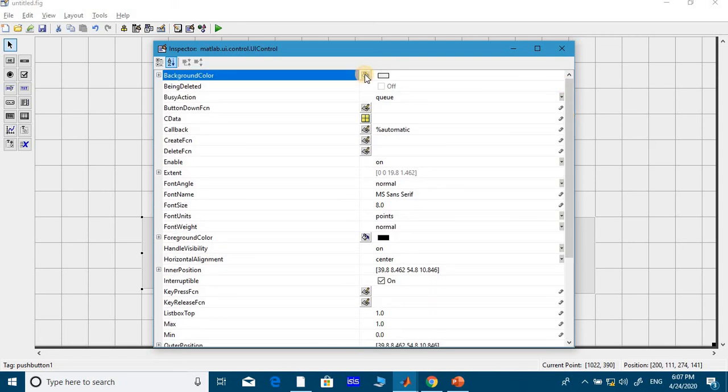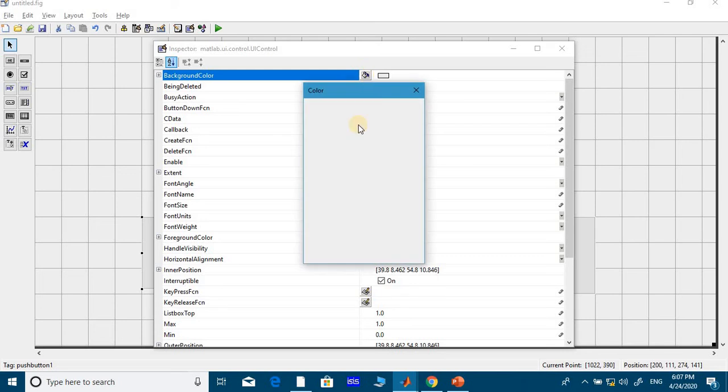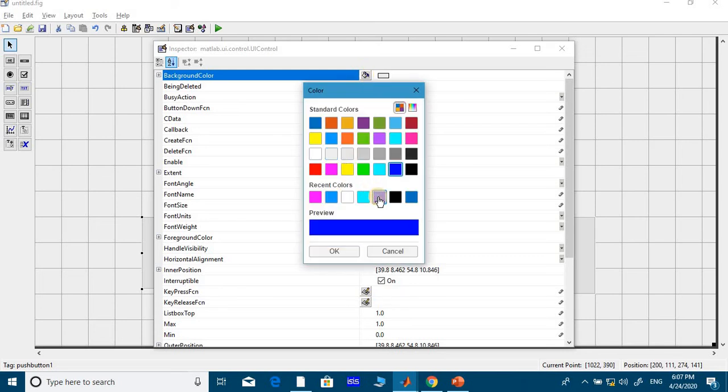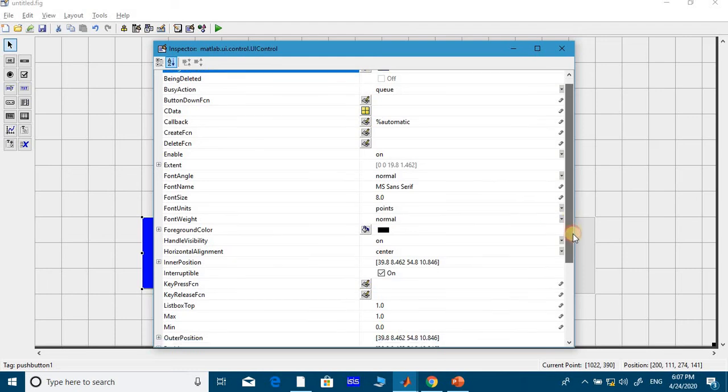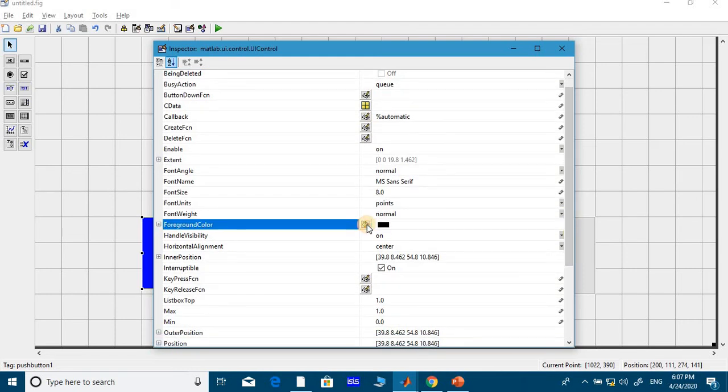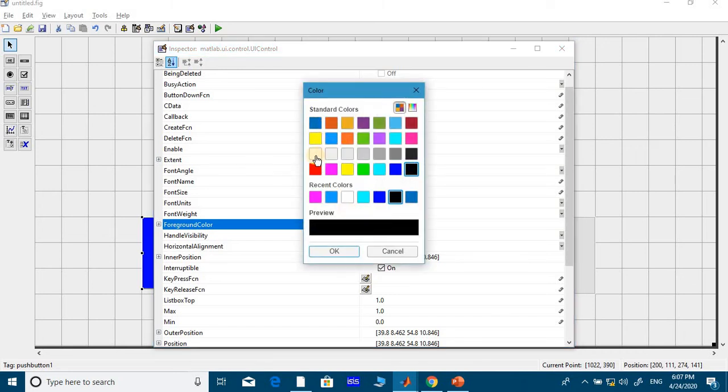So background color I choose blue. Okay, so this is blue, and foreground color will represent the letter color. So I will choose it as white.